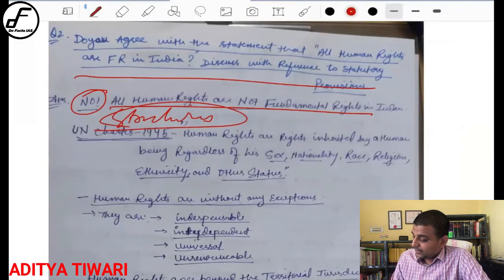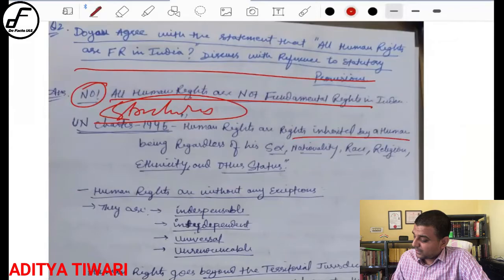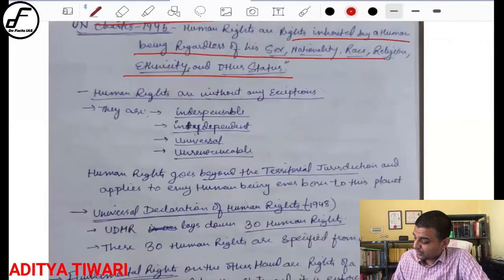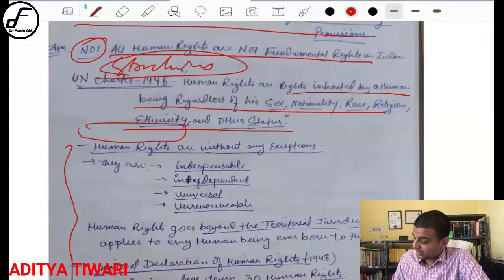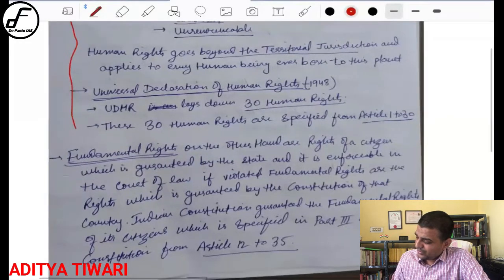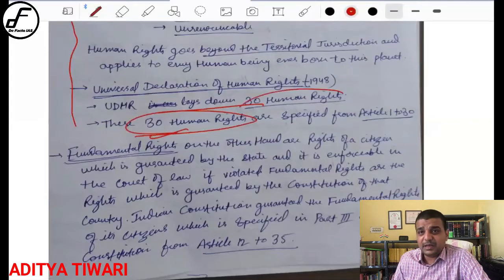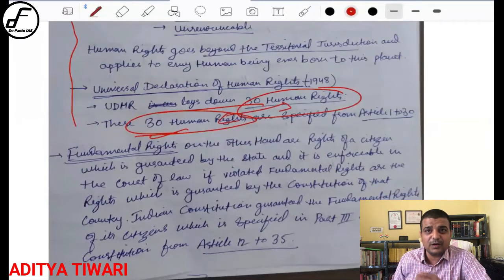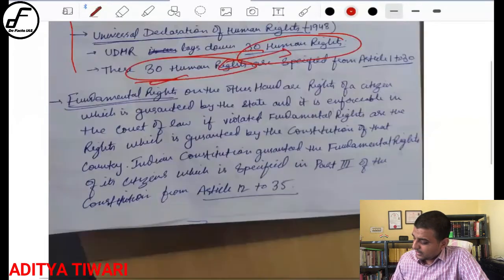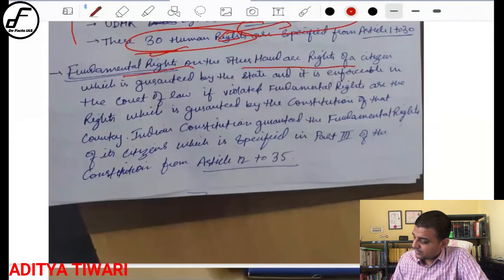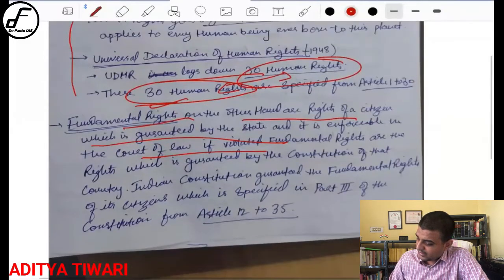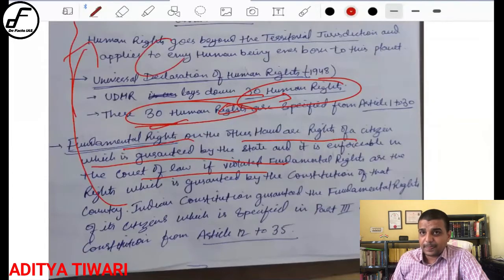Then, human rights are inherited by human beings regardless of their sex. Okay, that is fine. Again, the structuring here could have been much better. Proper headings should have been there. They have written everything pointwise. UDHR 30. No need to write how many human rights there are, and again the same thing is being repeated. That indicates poor knowledge. You don't have words to write, so you are repeating the same words again and again. Please avoid that. Then the person has come to the assault. You could have written that in the earlier part, in the introduction. Then in the body part you could have put these things.